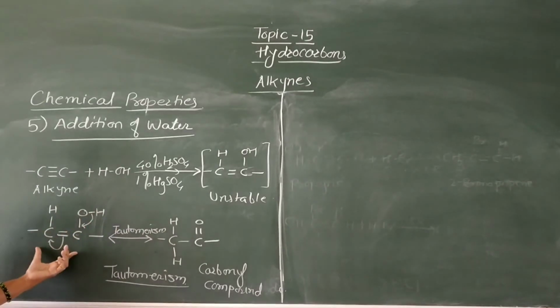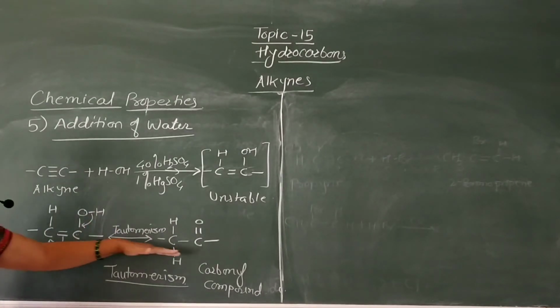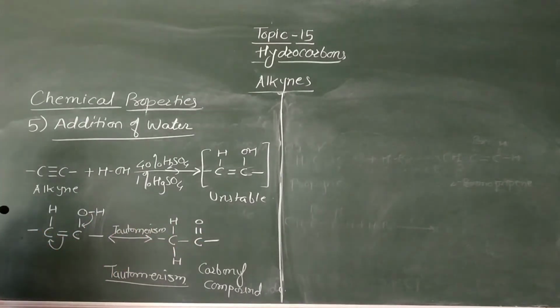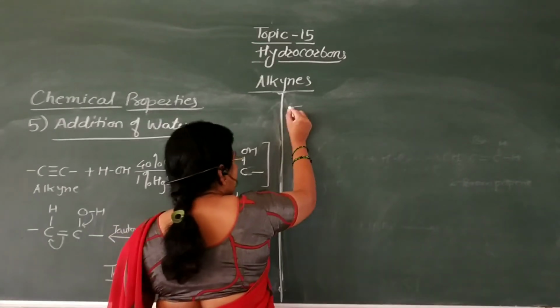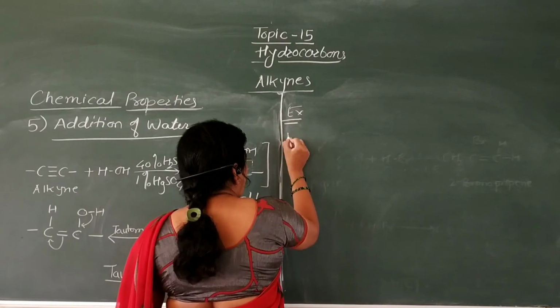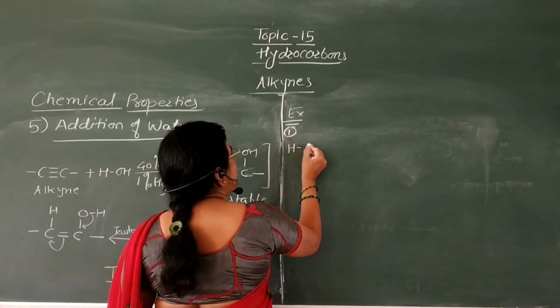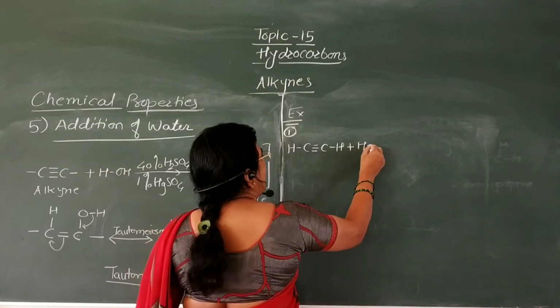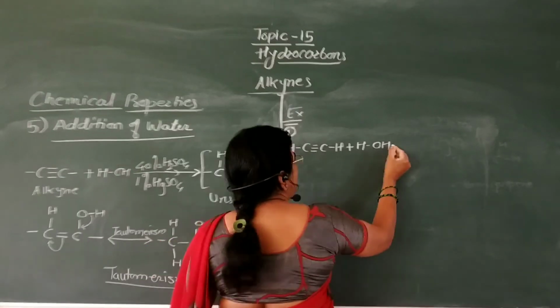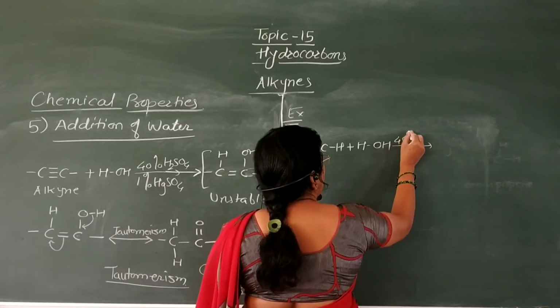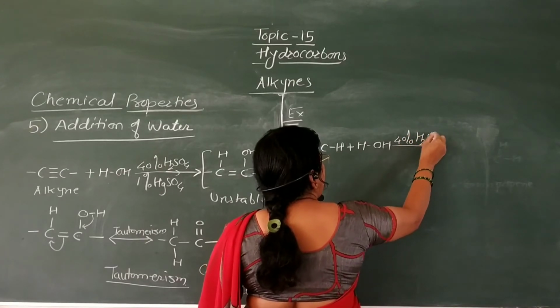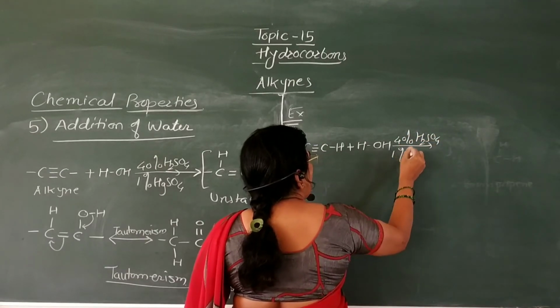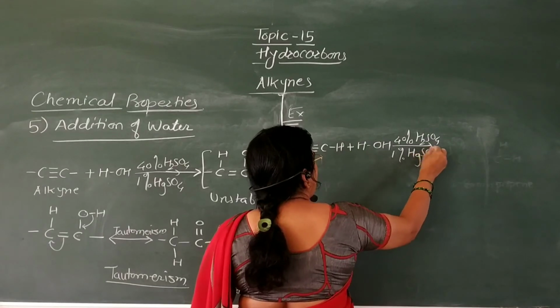This unstable compound undergoes tautomerism to form stable carbonyl compounds. Now we are going to see example. First, when this acetylene is treated with water molecule in presence of 40% sulfuric acid and 1% HgSO4, that is mercuric sulfate,